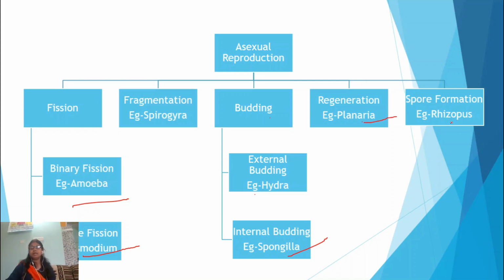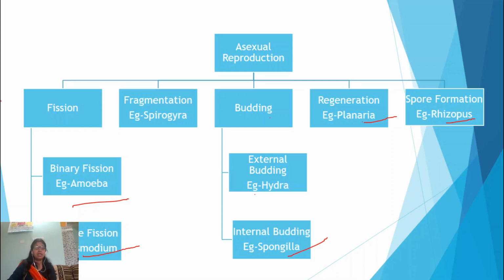Now, the fifth one is spore formation. For example, rhizopus, which is a type of fungi. Spore formation means special structures are produced for asexual reproduction, either motile, having flagella, or non-motile, like conidia without flagella. For example, rhizopus has conidia without flagella, and zoospores in case of algae have flagella.